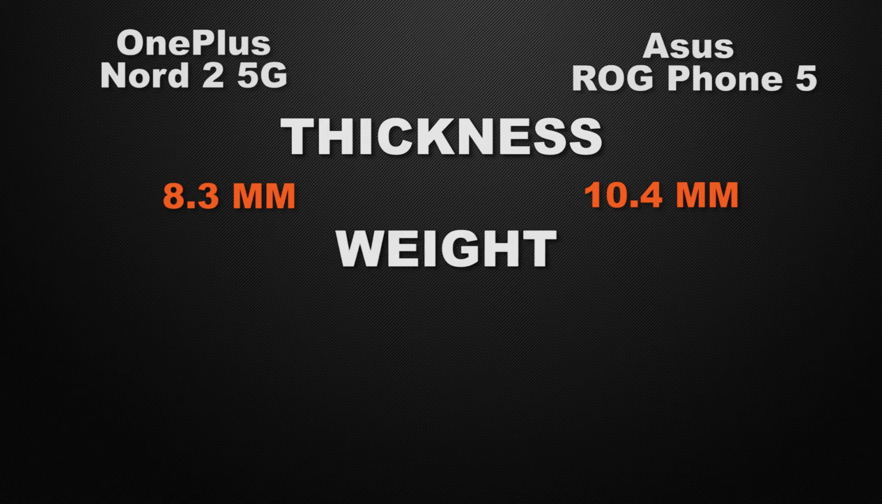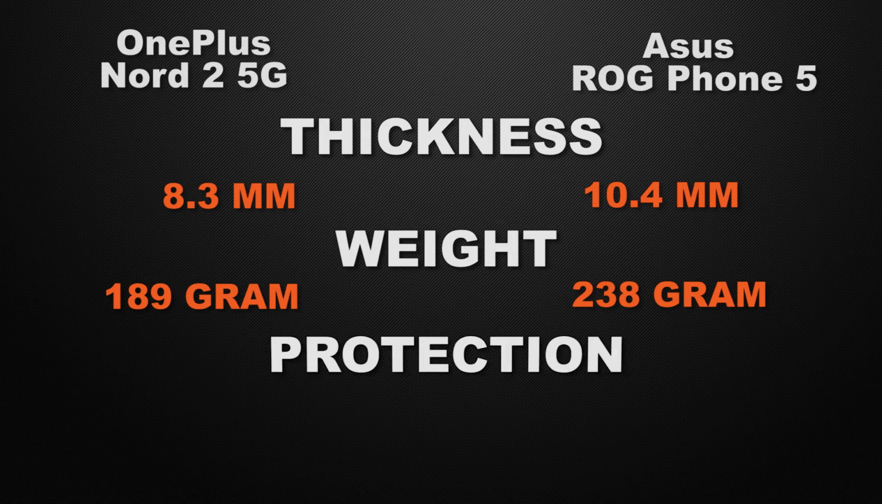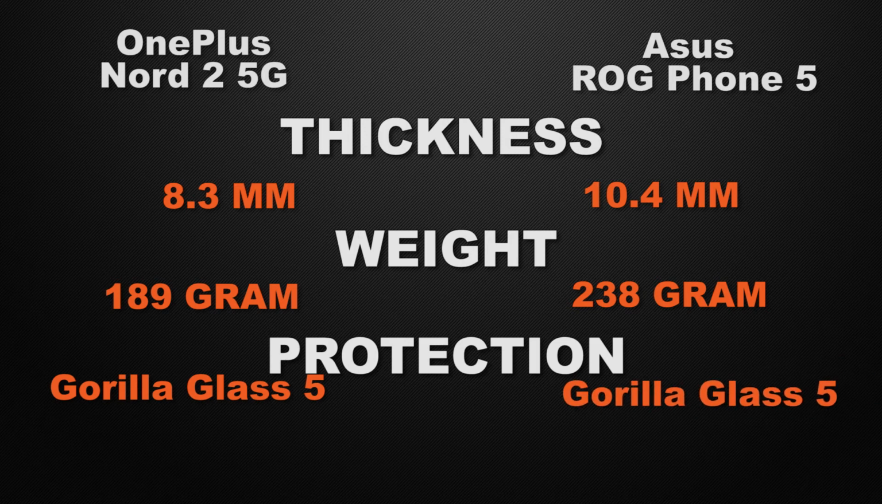Talking about the weight of the devices, Nord 2 comes with 189 grams of weight, whereas ROG Phone has 238 grams of weight. So the winner here is Nord 2 because it has a lighter body weight. And about the protective glass of the devices, Nord 2 has Gorilla Glass 5, whereas ROG Phone has Gorilla Glass 5. So it's a tie because both of the devices have the same generation of glass.